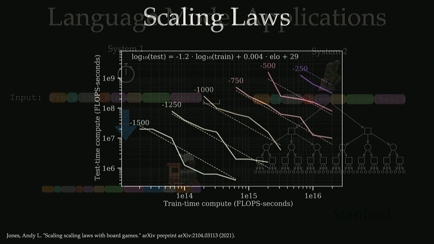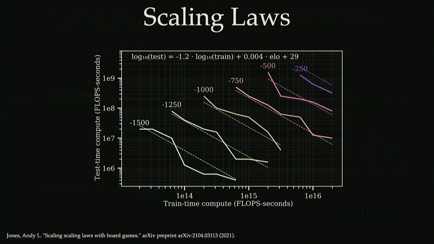And then the last thing to touch on in these hybrid planning methods is a paper from Andy Jones that was looking at using an AlphaZero style approach on the board game called Hex. The main takeaway here is that you have the train time compute on the x-axis, test time compute on the y-axis, and the lines show the minimum train and test time compute required to achieve a certain Elo rating in the game.